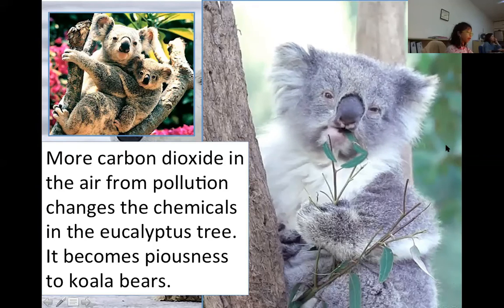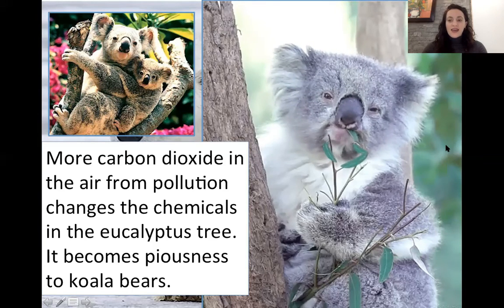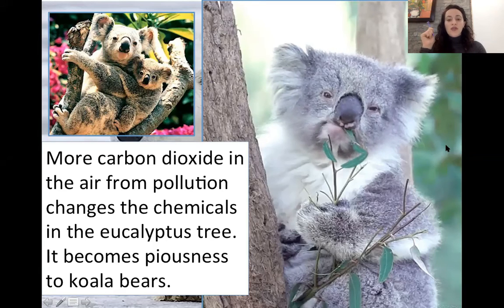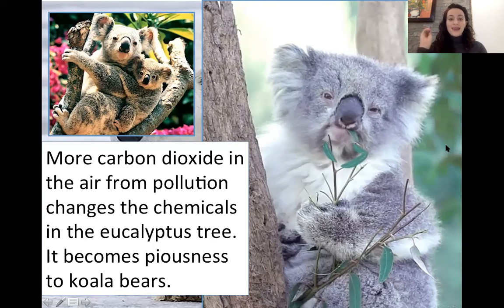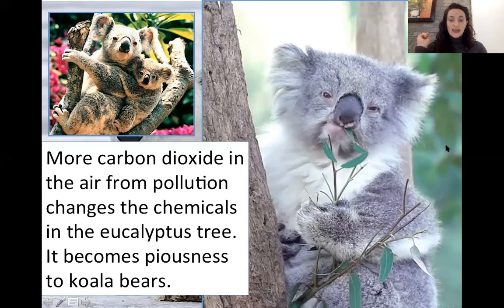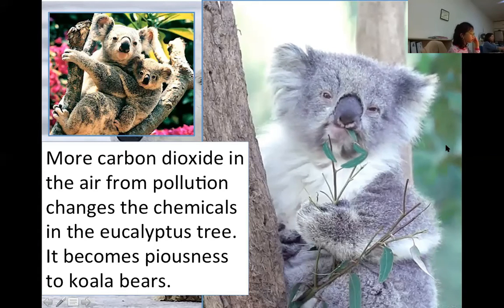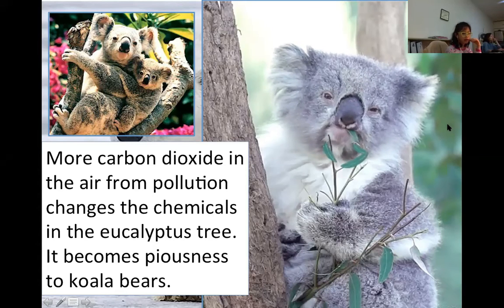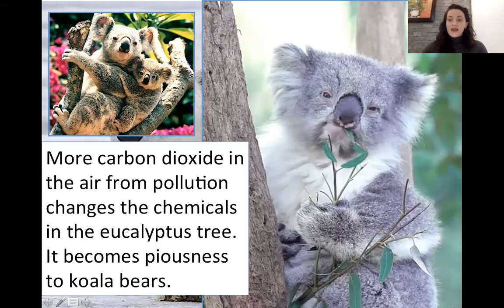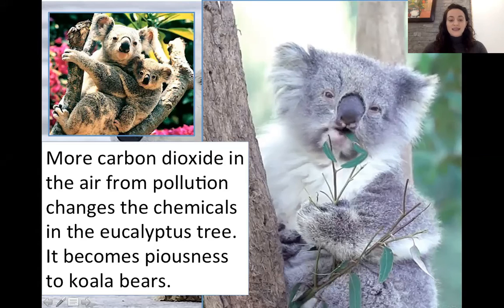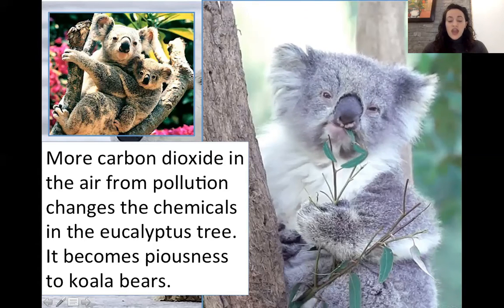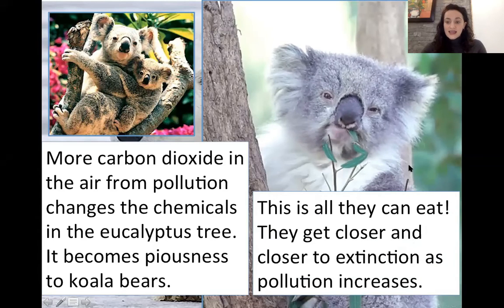Very good. So what do you think happens, Kaki? From our homework, we know that koala bears only eat eucalyptus tree leaves. So they don't have food to eat, so they die. Exactly. The extra greenhouse gases in the air change the chemicals in the eucalyptus tree, and now it's poisonous to the koala bear. They can't eat them.